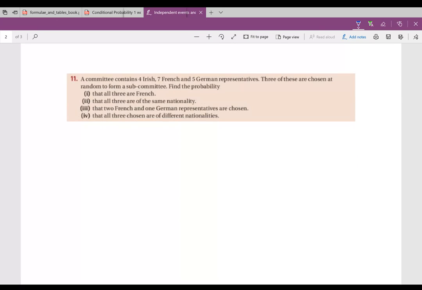Okay. Question 11. A committee contains 4 Irish, 7 French, 5 German representatives. 3 of these are chosen at random to form a subcommittee. Find the probability that all 3 are French. Again, I think everybody was fine with this. If all 3 are French, you've got 7 over 16 times 6 over 15 times 5 over 14, and you should have got 1 over 16. Okay, which is fine.